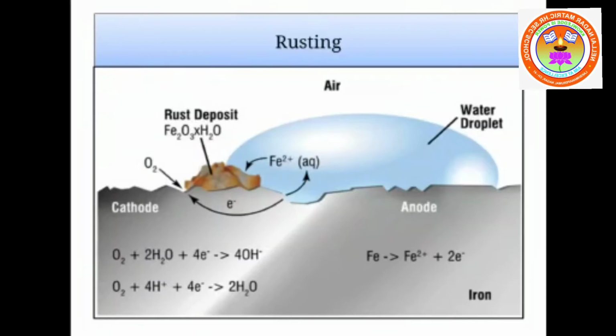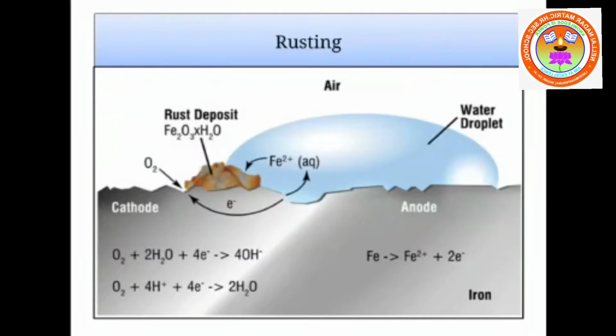We know that at anode oxidation takes place and at cathode reduction takes place. Oxidation means loss of electrons and reduction means addition of electrons. So the electrons which are released from anode are absorbed by cathode. Here the reaction taking place at anode is oxidation: the iron metal Fe gets oxidized to Fe2+, and 2 electrons are released.